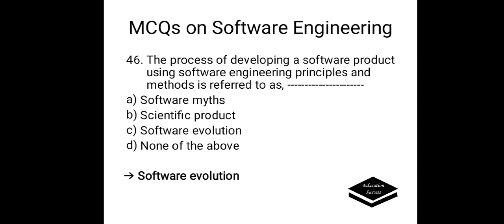The process of developing a software product using software engineering principles and methods is referred to as: options are A, Software myths; B, Scientific product; C, Software evolution; D, None of the above. Correct answer is here software evolution.